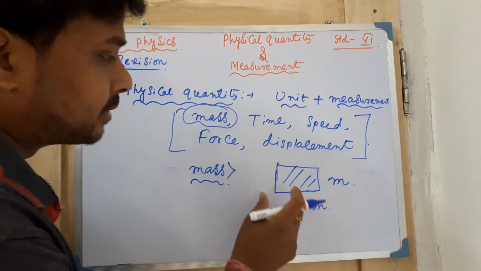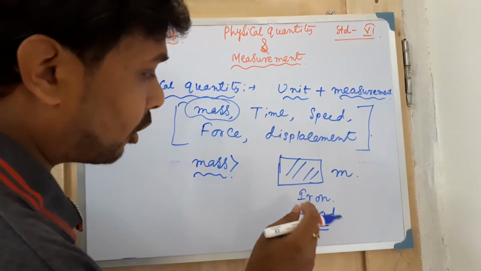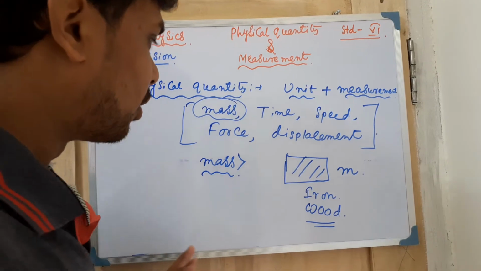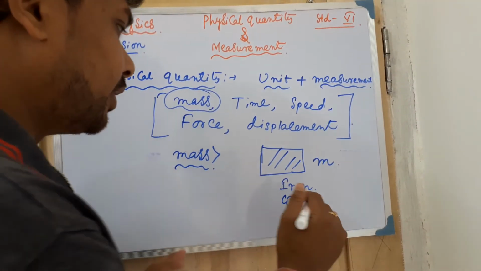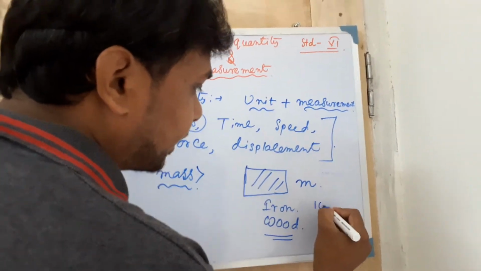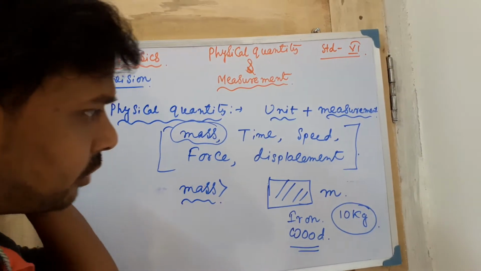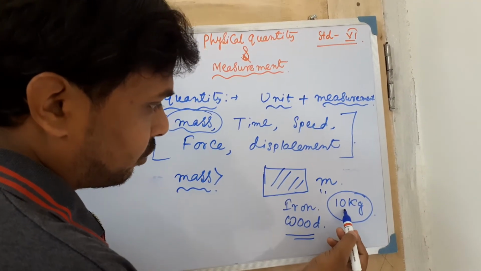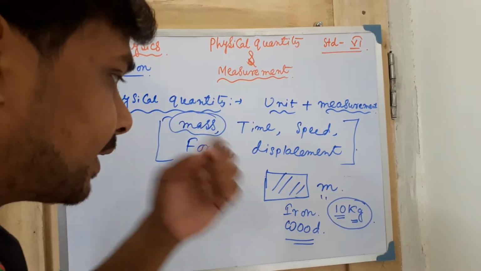Suppose this material is made of wood, then you have to tell how much wood is present inside that body, which is the mass of that body. In this way, if you are able to measure the mass, suppose you have got the value 10 kilogram as the mass of this object. You can see that in this 10 kilogram mass, two things are present: one is this 10 and the second is this kilogram.